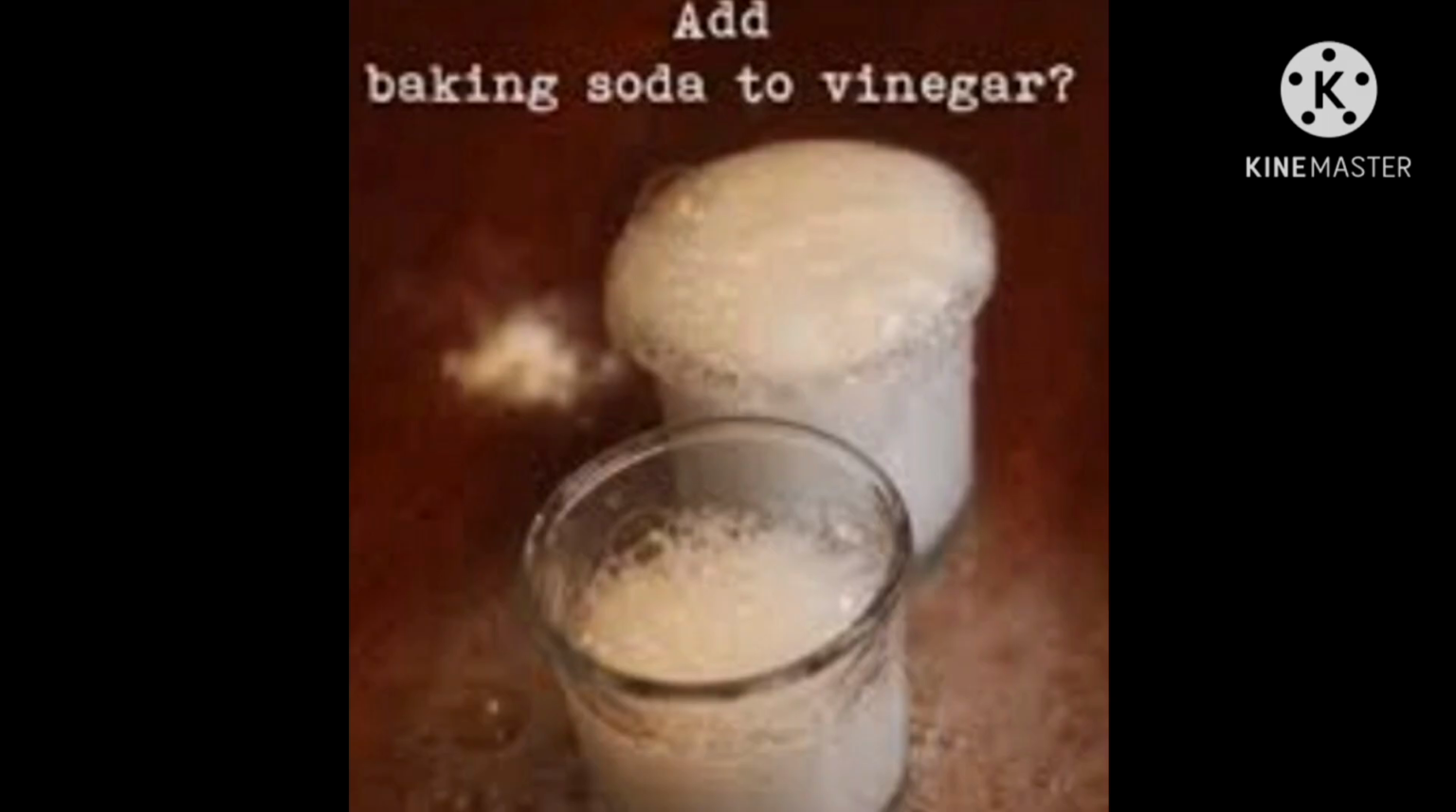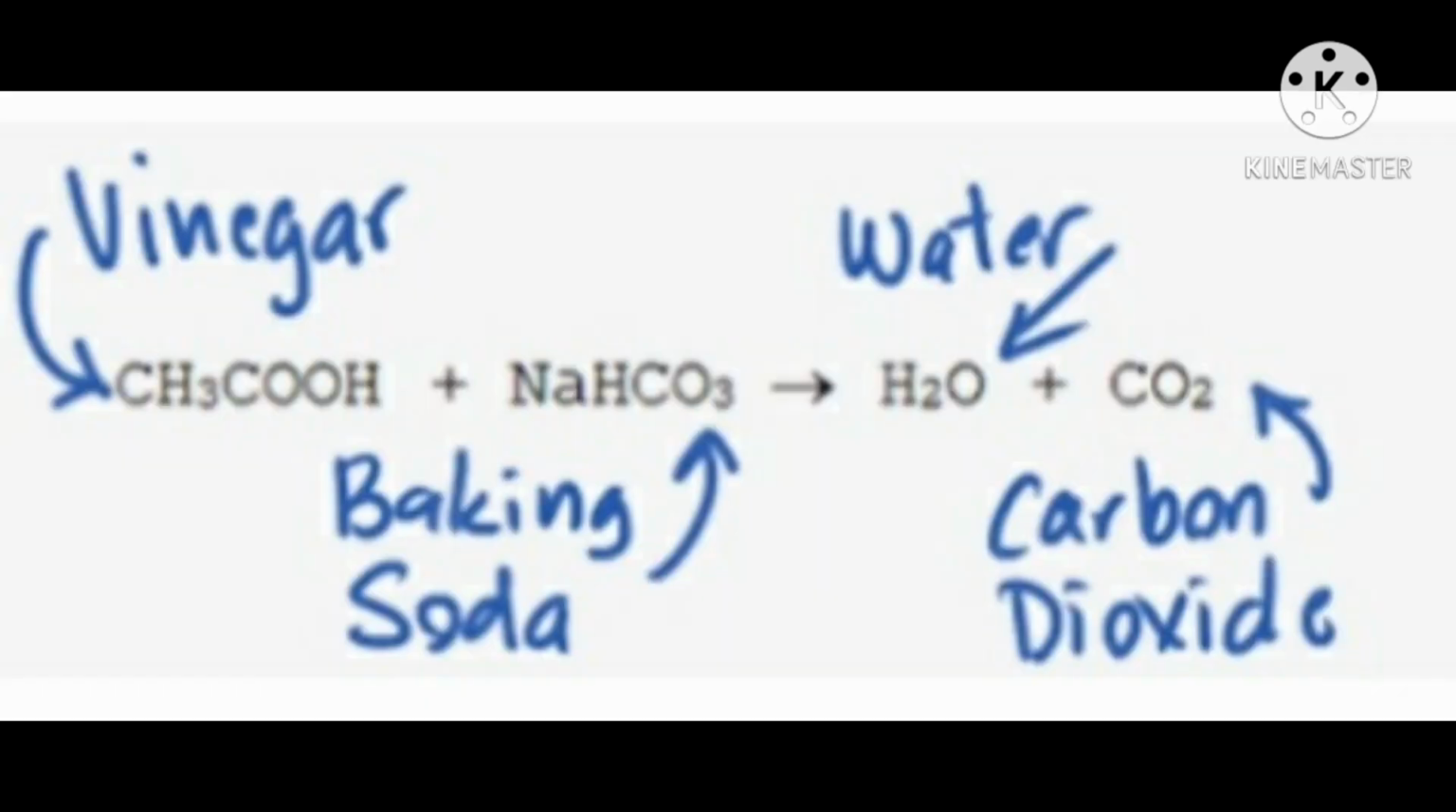Then, reaction between baking soda and vinegar. When baking soda and vinegar are mixed together, bubbles of carbon dioxide gas are formed. This carbon dioxide is a new substance. So, the reaction between baking soda and vinegar is a chemical change.